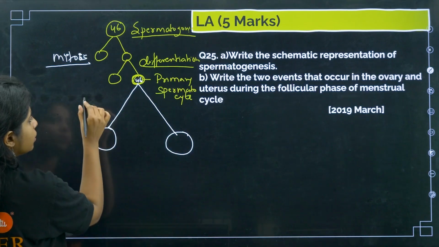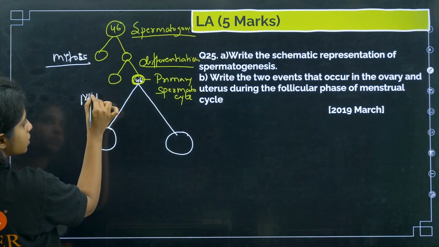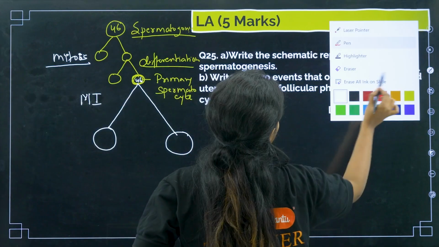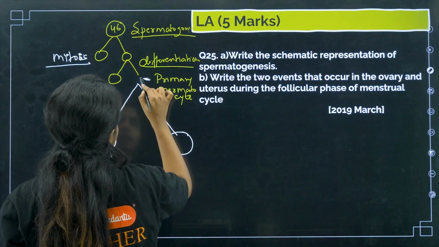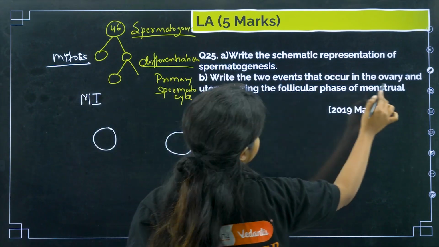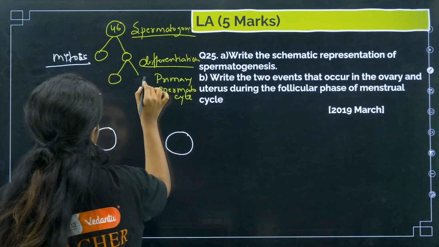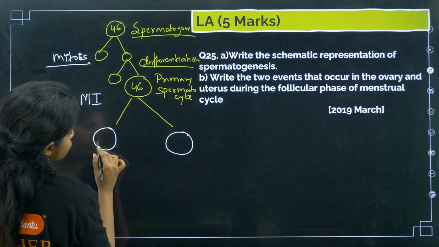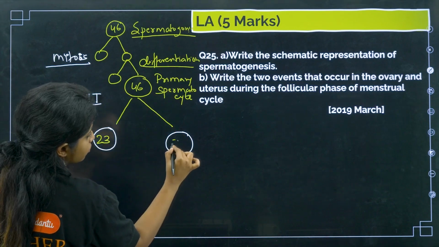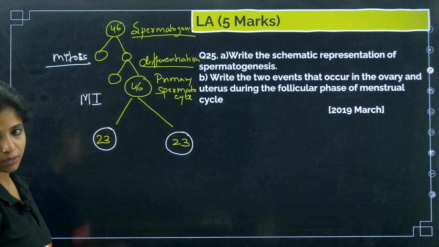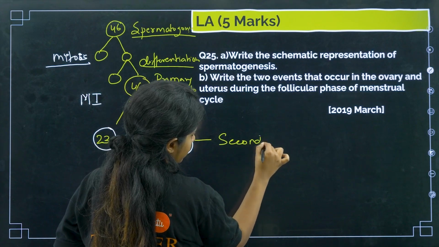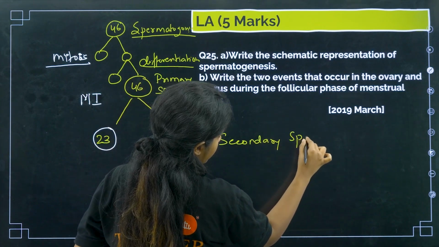But from here on, they have started meiosis division. So this is meiosis 1. And in meiosis 1, what happens? I have to enlarge a cell, otherwise you won't be able to understand it. So this primary spermatocyte has 46 chromosomes. It underwent division. Now the first meiotic division would end up giving 2 cells, which are known as secondary spermatocytes.